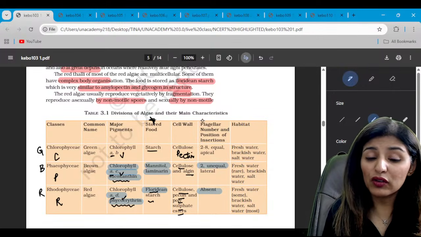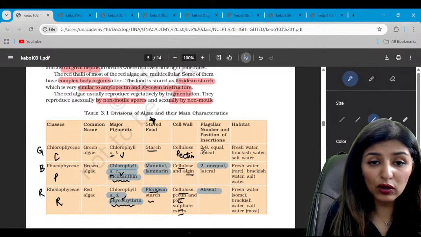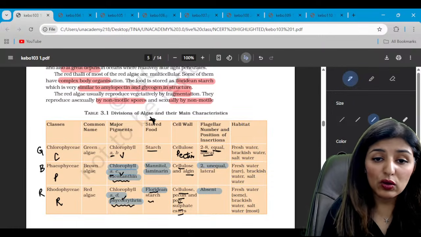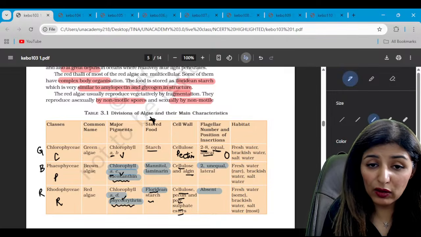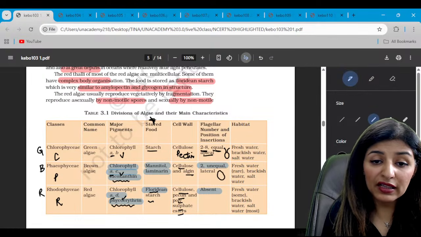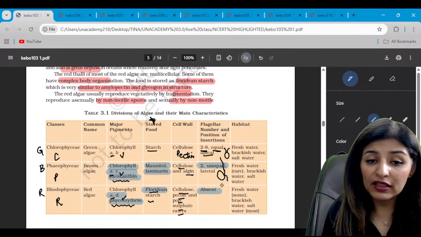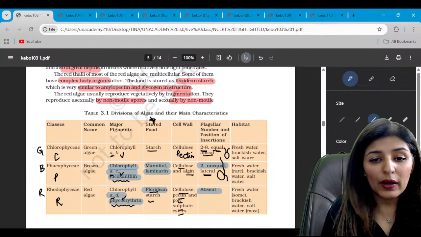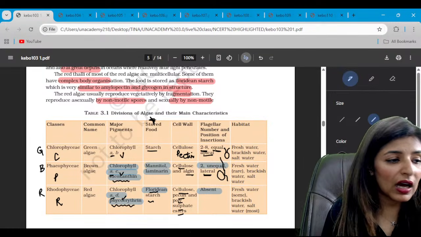All right, guys, moving on to the flagella. So both chlorophyceae and phaeophyceae are flagellated. In chlorophyceae, there are 2 to 8 equal flagella, and that too on the tip. So it is apical, just like this. On the apex, we'll have 2 equal flagella. While in case of phaeophyceae, the flagella are on the lateral side. One is long, another is short. They are unequal and they are lateral. Is that clear? While in rhodophyceae, both the flagella are absent.